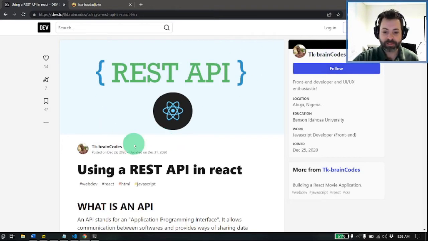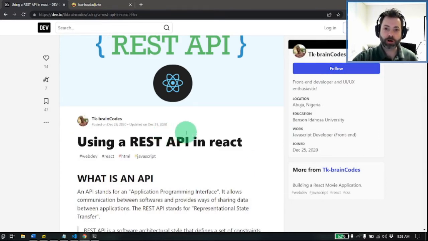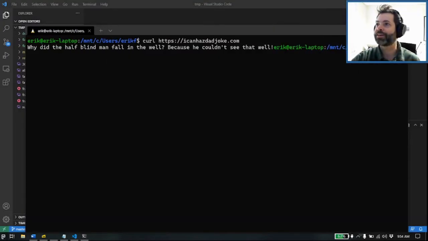Anyway, this is the demo that we are going to be following today. This is a nice little one to get you up and running with React and RESTful calls. Basically, we're going to be using the Axios library, and we are going to be building two components. One of them is going to be our typical app, and the other one will be a joke of the day API. Depending on where we're at in the class where I put this video, we may or may not have seen exporting components at this point, so pay attention if we haven't, and if you've never seen it before. Otherwise, we'll just run through this lab verbatim.